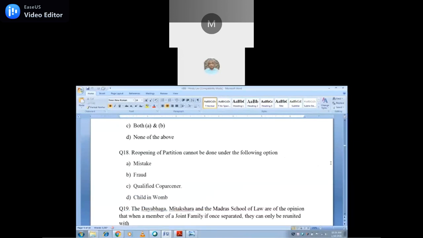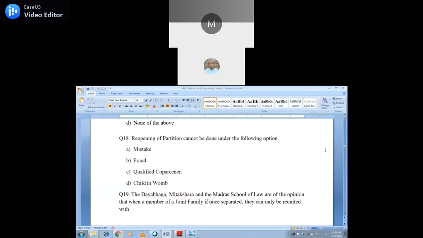A reopening of the partition cannot be done under the following options: mistake, fraud, qualified co-partner, a child in the womb.